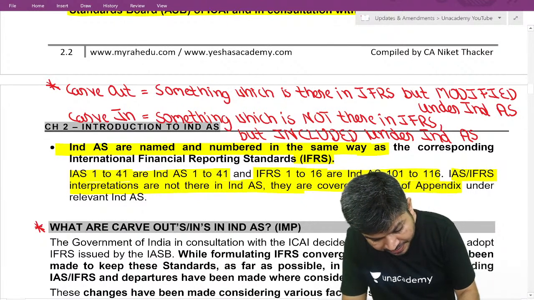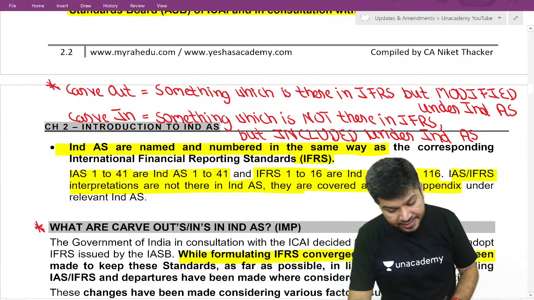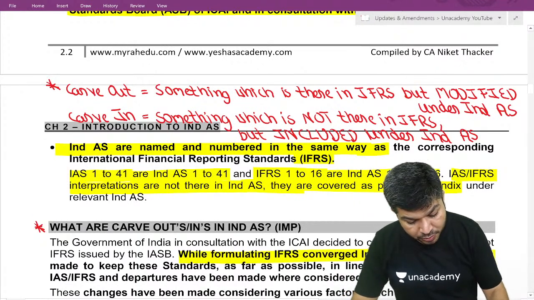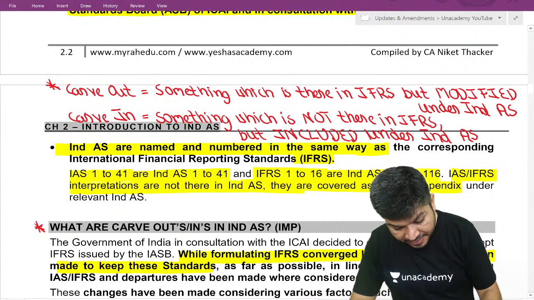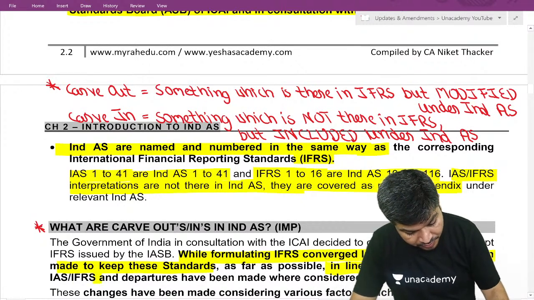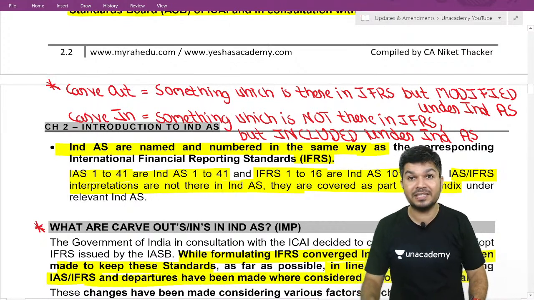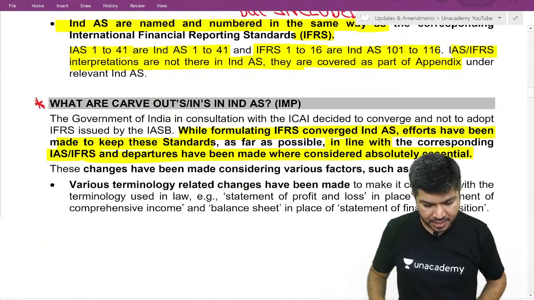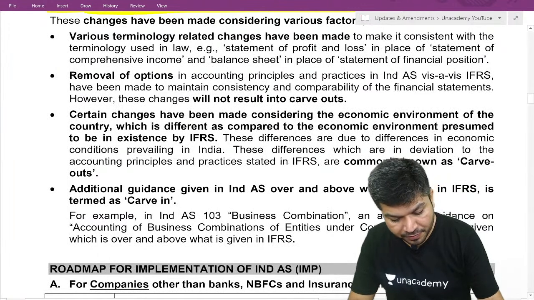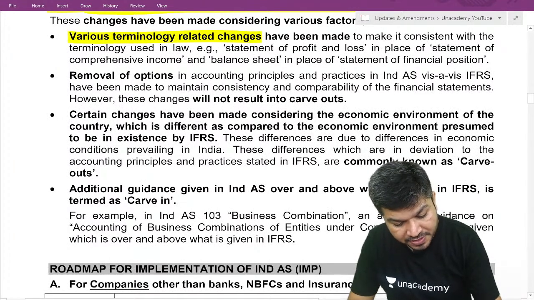While formulating Ind AS, efforts have been made to keep the standard in line with IFRS or IAS. Departures are done whenever we found it necessary. And we have the following changes. Some terminology changes are done.